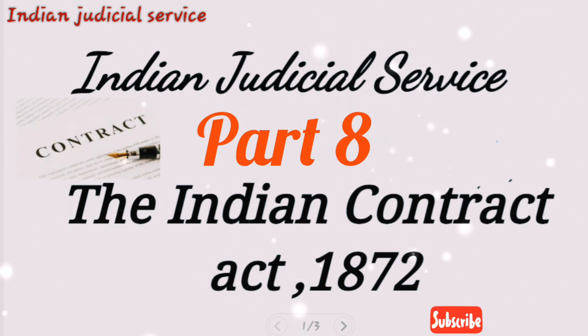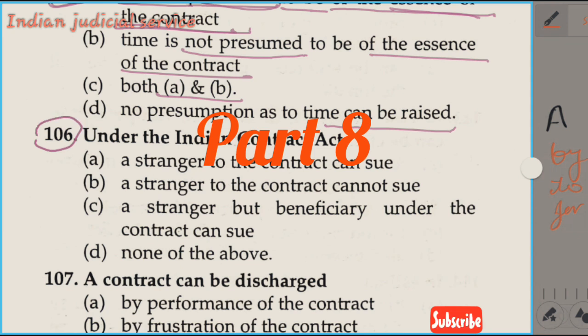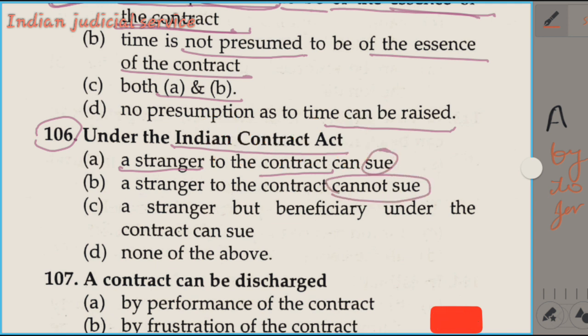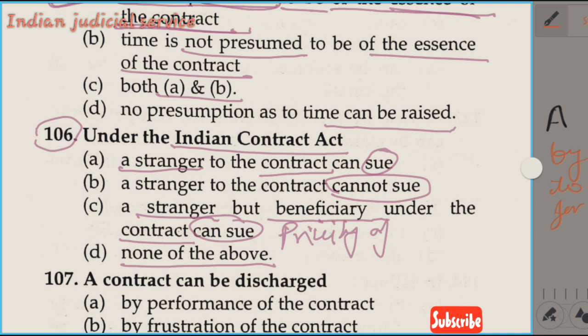Now come to the point here. Question number 106. Under the Indian Contract Act, option A, a stranger to the contract can sue. Option B, the stranger to the contract cannot sue. Option C, the stranger but beneficiary under the Contract Act can sue. And option D, none of the above. So this question is directly related to the privity of contract.